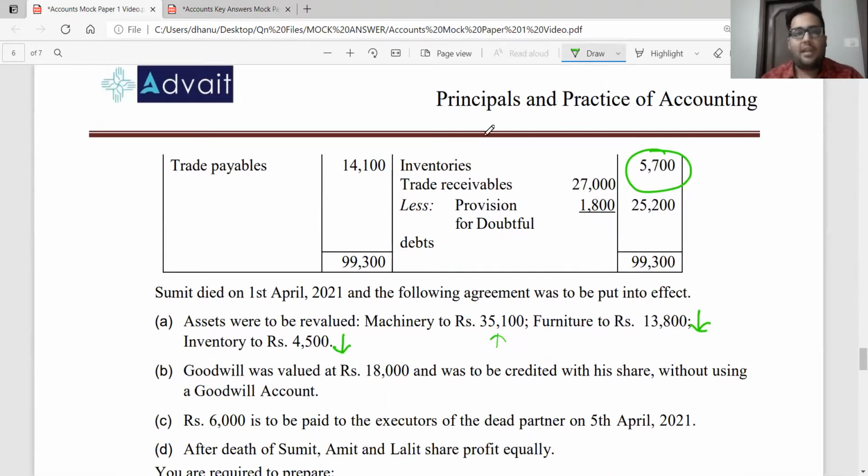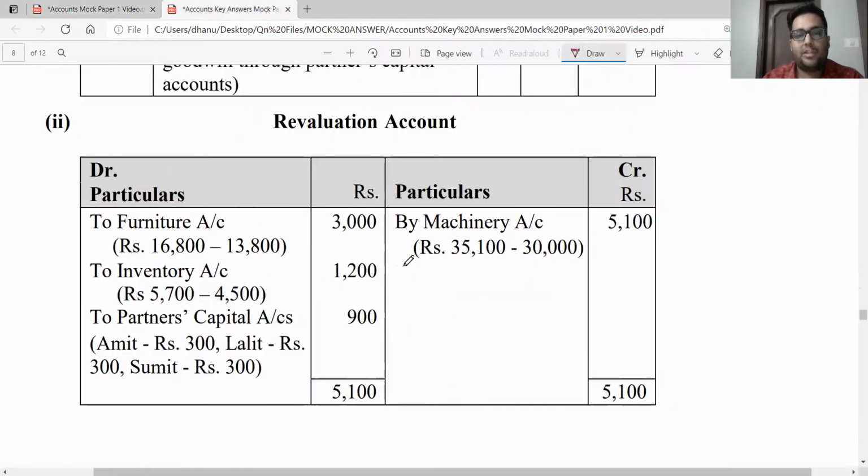How do I prepare my revaluation account? Machinery account will be debited, revaluation account will be credited. So in my revaluation account, I record by machinery 5,100, which is nothing but 35,100 minus 30,000, the given value in the balance sheet minus the revalued amount. Furniture decreasing. So to furniture, I will record 3,000 rupees. To inventory, I will record 1,200.